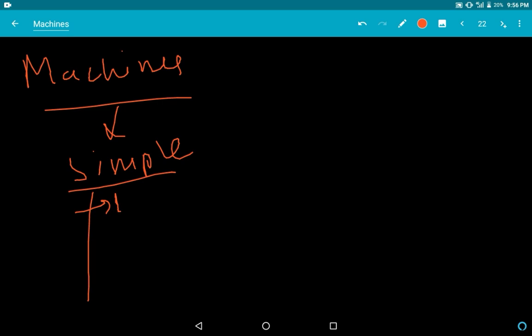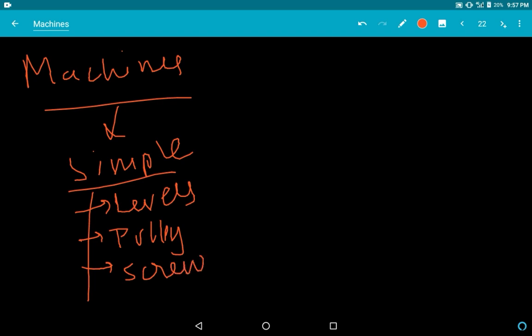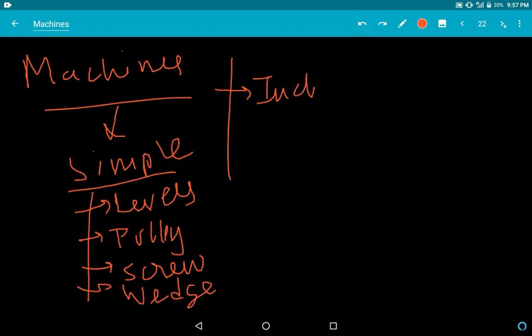There are 6 simple machines: levers, pulley, screw, wedge, inclined plane, and the last one, wheel and axle.